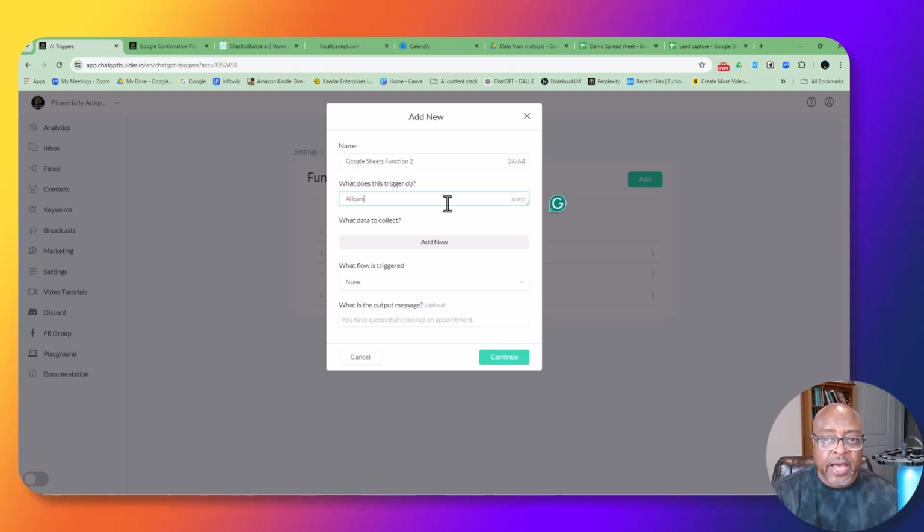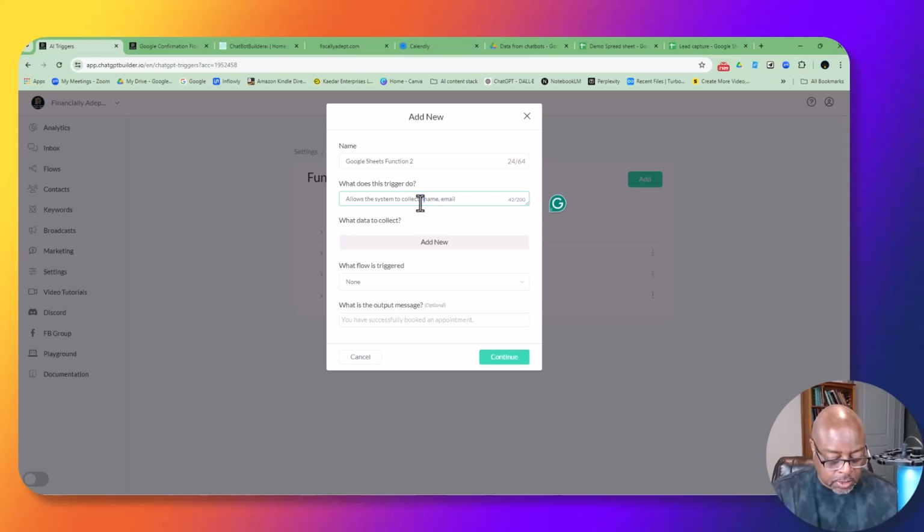I'm telling the AI that it allows the system to collect name, email, and phone number. Or actually, it's just name and email. So first name, last name, and email. I'll just say that.